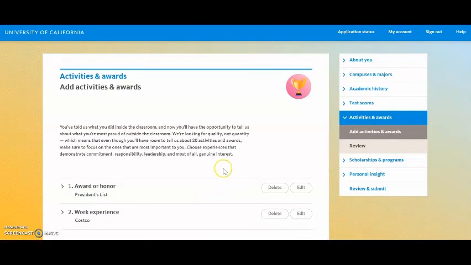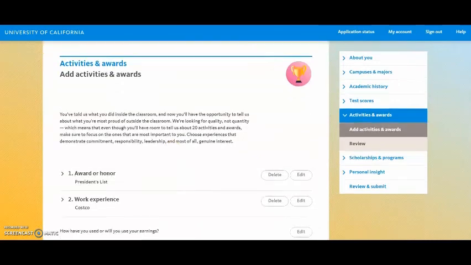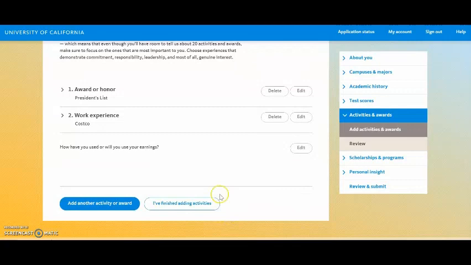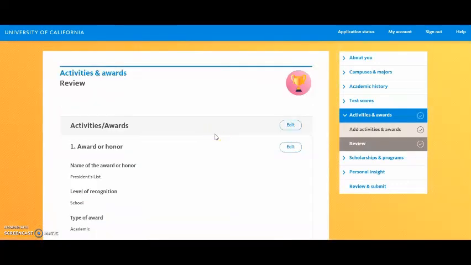Once you've added in your activities, you'll see the list here. And again, as in any area, you can still edit, delete, and add as needed. Once you're finished, you're going to go ahead and click on I've finished adding activities. This will then bring you to the review page for the activities and awards, and we'll complete this section.